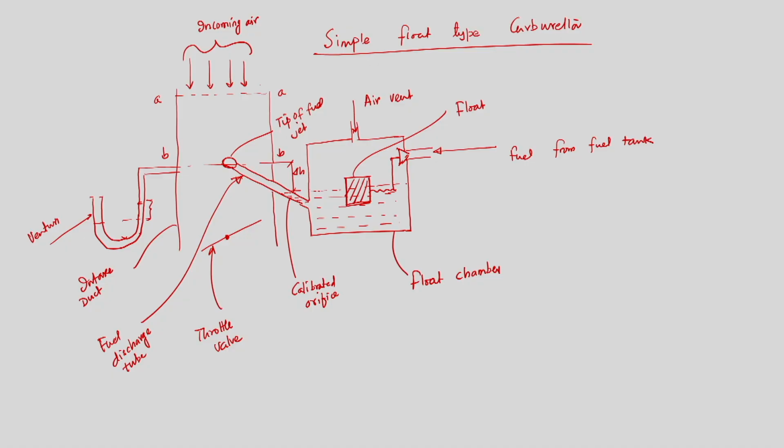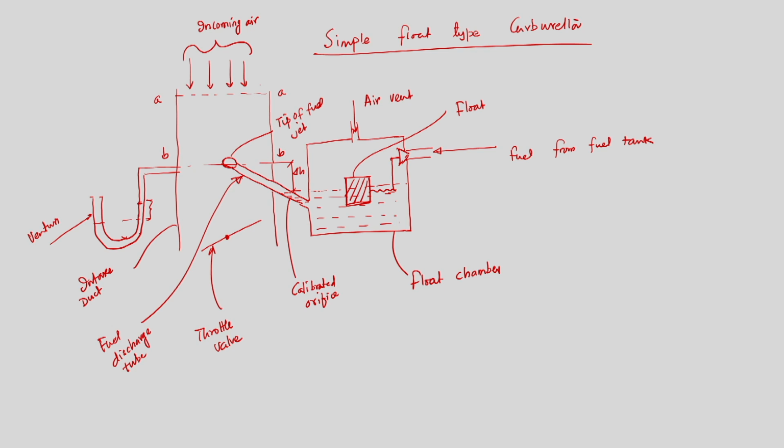There are two ways of supplying fuel. Either you have a fuel pump, so that I can pump the fuel from the float chamber to the intake duct, or we can utilize a pressure difference between the middle of the duct, where the fuel is discharging, the tip of the fuel jet, and the atmospheric pressure, because the float chamber is open to atmosphere. So, at the top of the fuel level atmospheric pressure is acting.